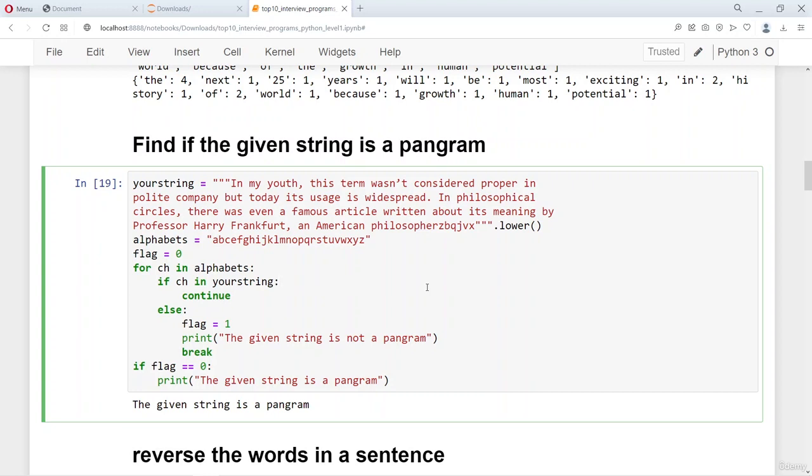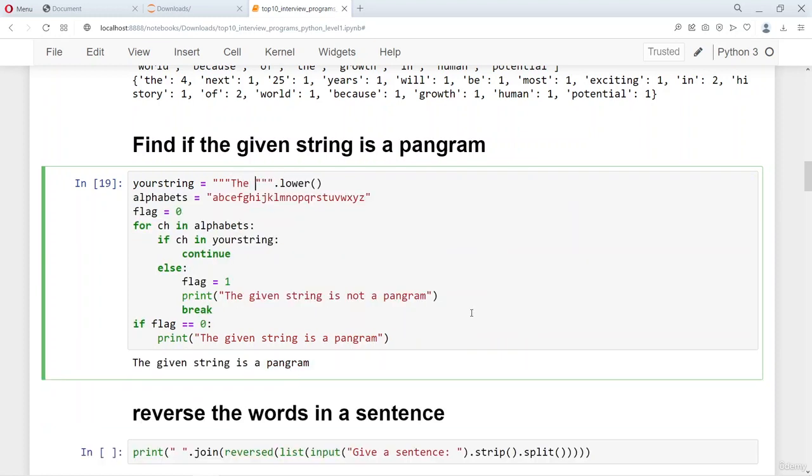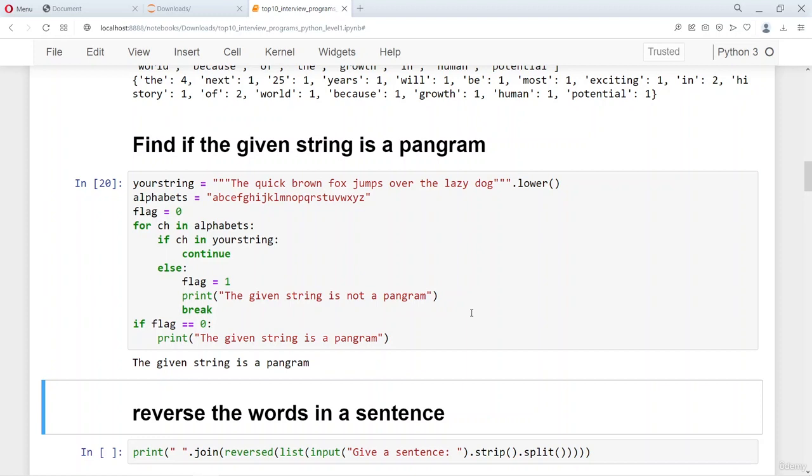For example, if I replace this paragraph with the sentence, the quick brown fox jumps over the lazy dog, it will still say that it's a pangram, because this is the very famous sentence that tells us it's a pangram.